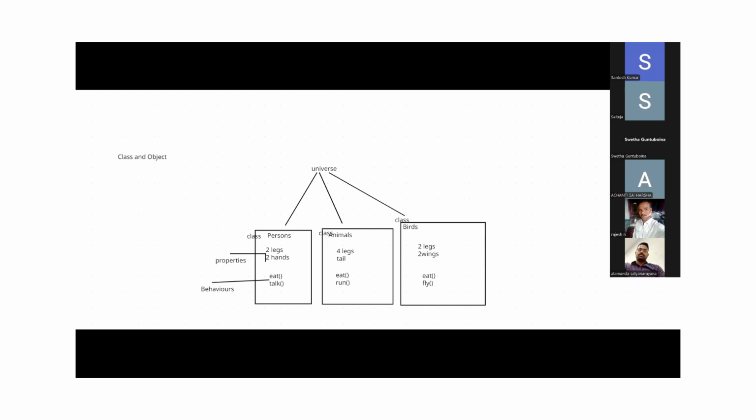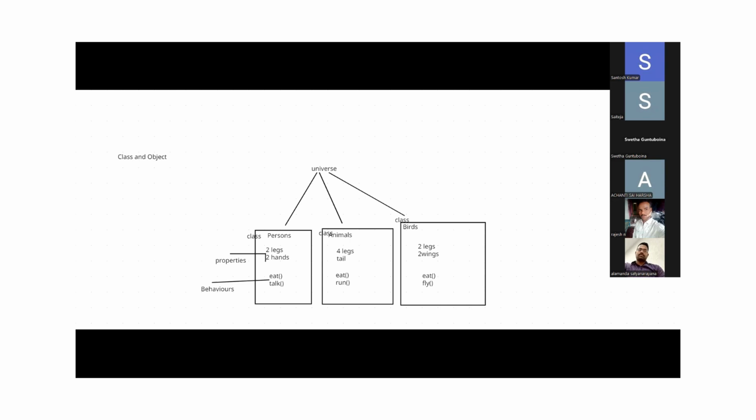Finally, class is a collection of member variables and member methods, guys. Technically, if you ask what is a class, class is a collection of member variables and member methods. Methods mean behaviors, variables mean properties. In Java, properties we call variables, and behaviors we call methods.